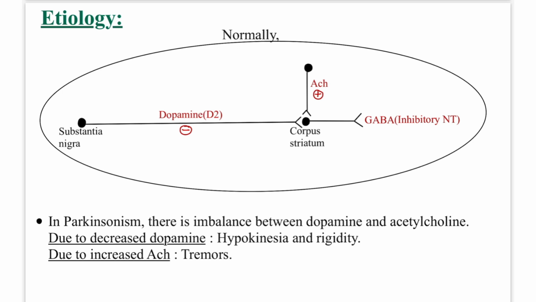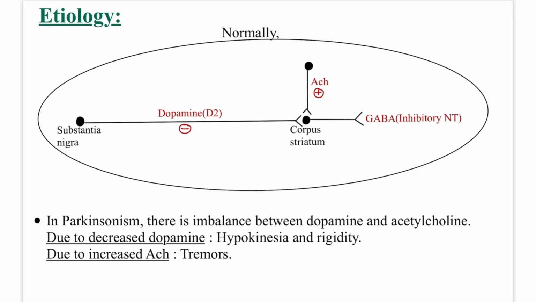Now most important, what is the etiology of this disease? So what happens under normal conditions? This is substantia nigra, this is corpus striatum and this is nigrostriatal pathway. Now the dopamine is inhibitory to the GABA neurotransmitter and GABA itself is inhibitory. So when dopamine inhibits the inhibitory neurotransmitter, the net effect is positive. And what does acetylcholine do? It enhances the inhibitory action of GABA.